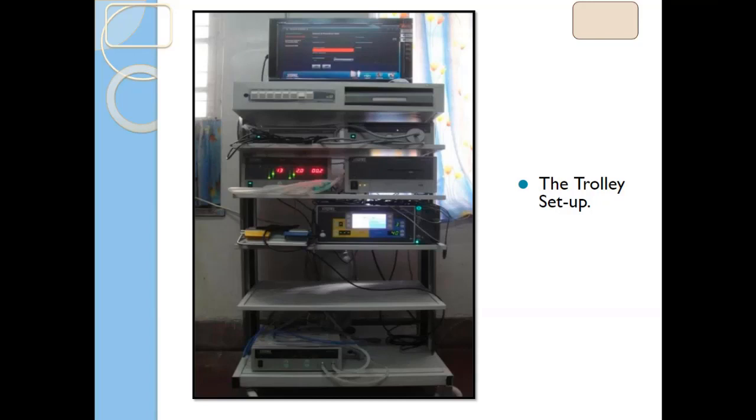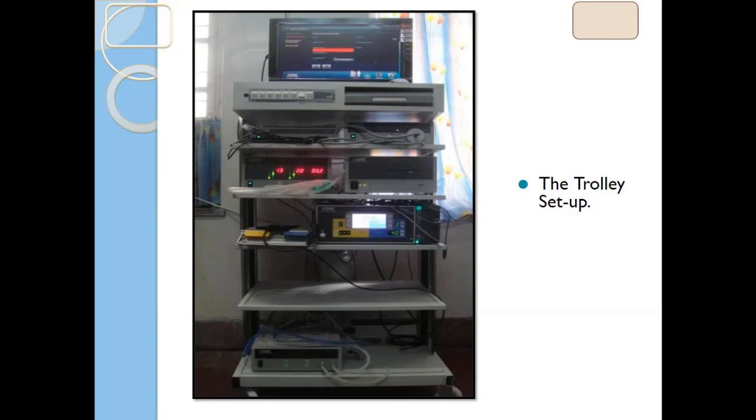And one should have a recording system, that is, software which stores the images and videos during your laparoscopic surgical procedure, which are used for clinical references or diagnosis, as well as for research and other purposes. So this software is a must for the storage of images and videos during your surgical procedure.